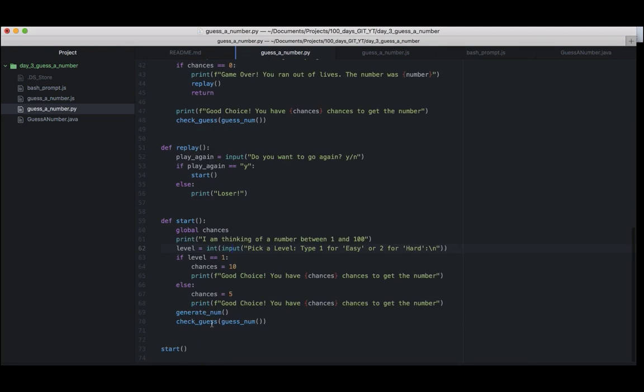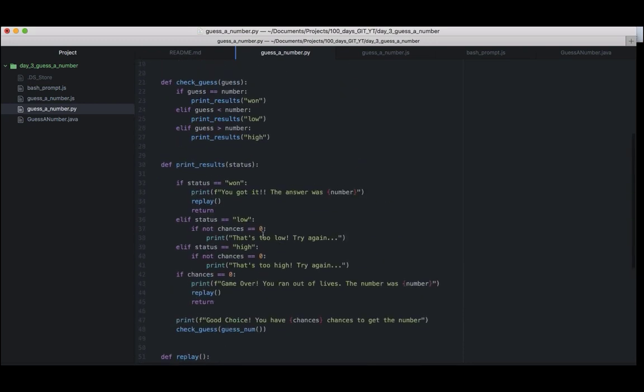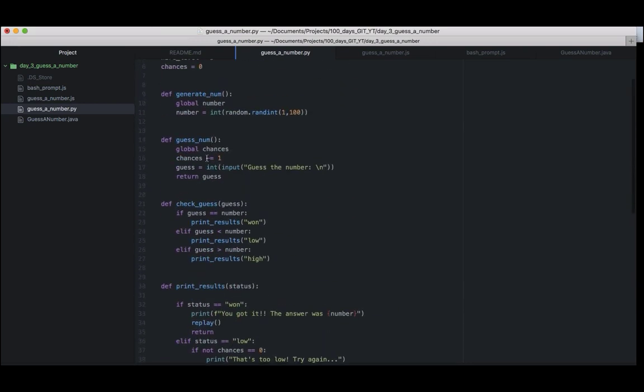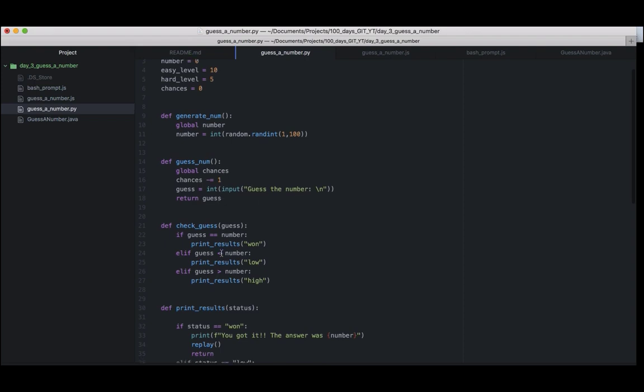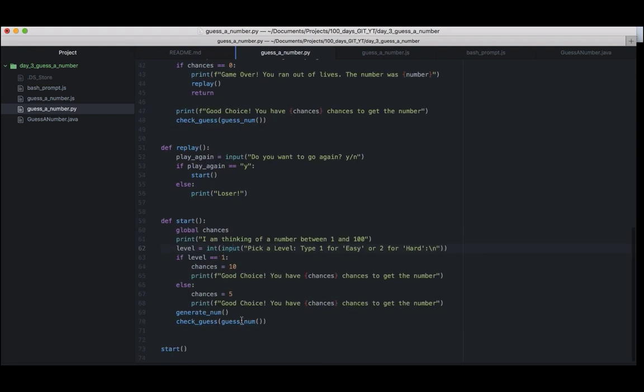And after generating the number, we call guess. We're calling two methods. Look at that, guess number and check guess. So let's start with this one because this one will be called first. Guess number, which is this one. What does it do? It takes the chances and subtracts 1, and then it prompts you to guess a number, and it returns the number as an integer, right? So basically, guess a number will return an integer. We're passing in that integer to check guess.